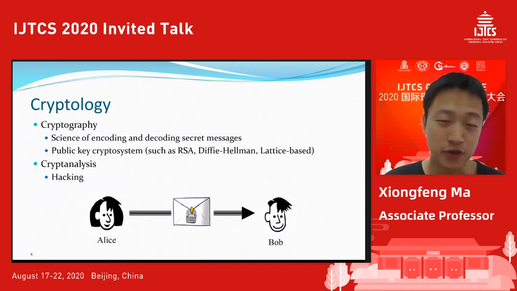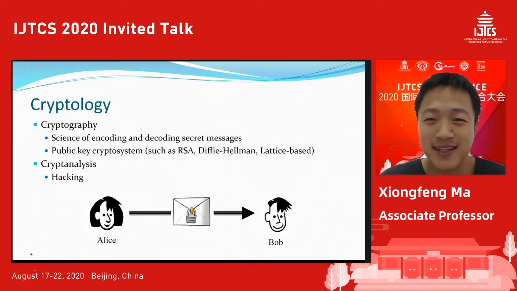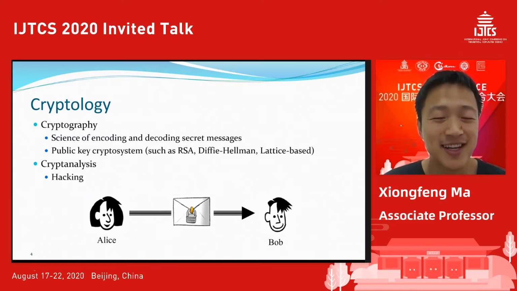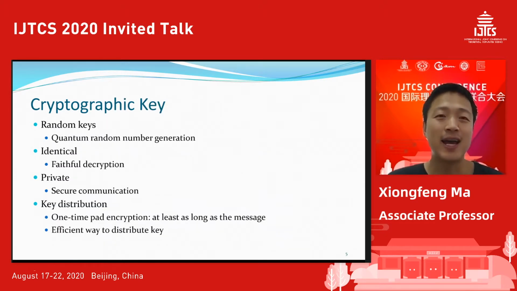Background. Cryptology, I assume many of you are more expert in this area, is a very old science. Cryptography is basically the science of encoding and decoding. The key point is that we need a key to do the encoding and decoding. In cryptography, the key is pretty much everything, so the security mostly lies on the key.